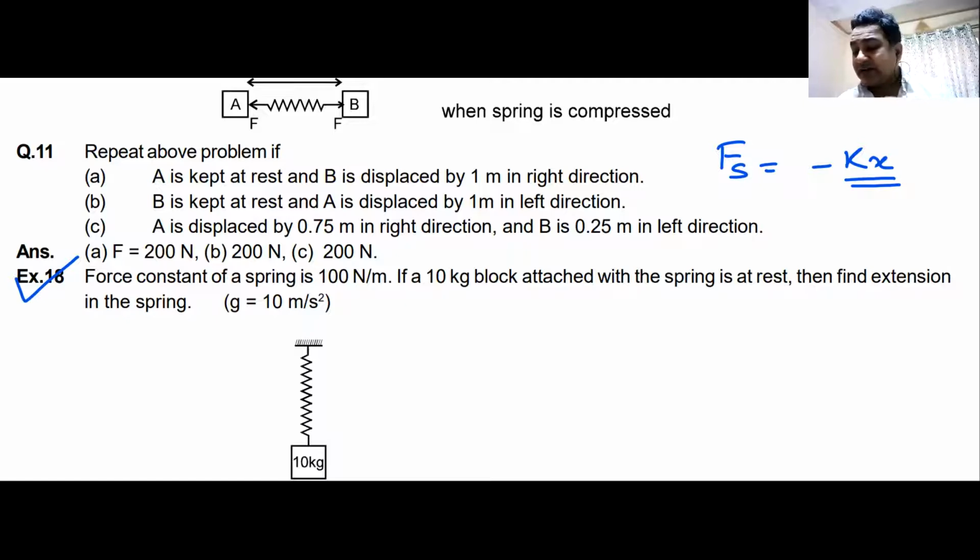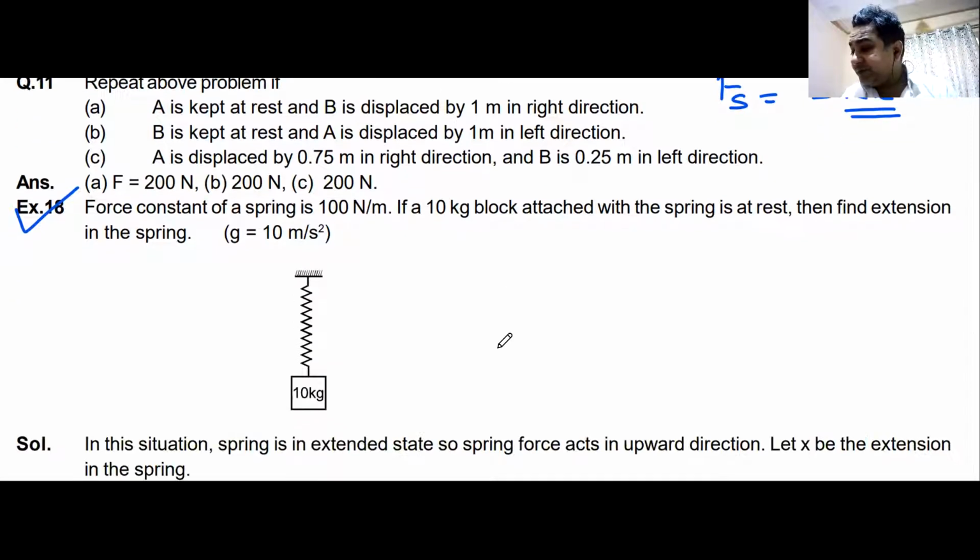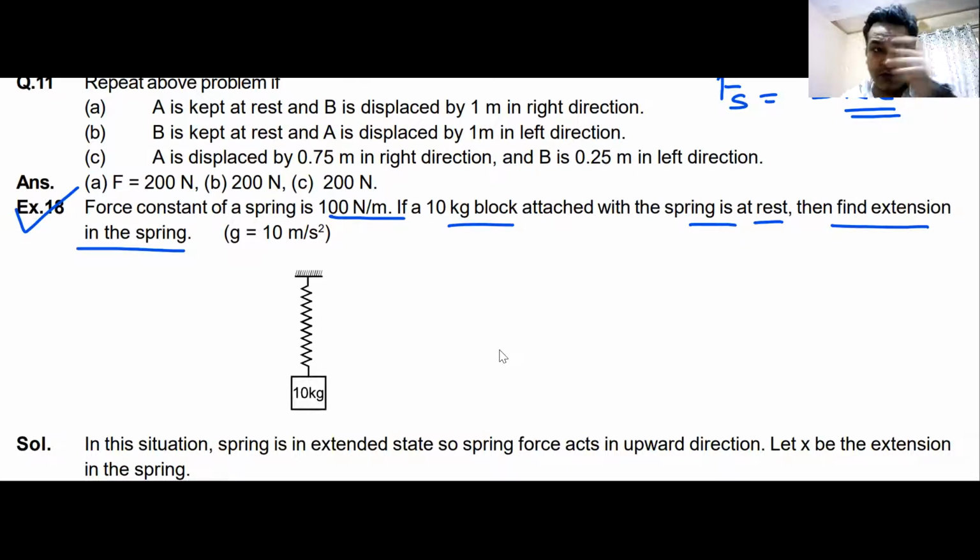Just to revise that topic, I brought this question. The force constant of a spring is 100 Newton per meter. If a 10 kg block attached to the spring is at rest, find the extension in the spring. So please do this question.